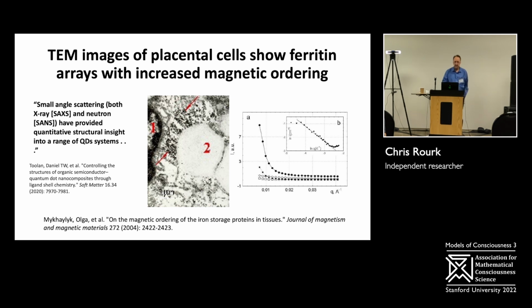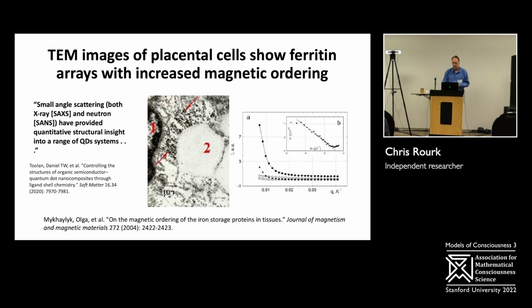And I found that in placental cell tests, there was increased magnetic ordering detected under small angle neutron scattering. So on the left, you can see this electron microscope image shows pretty good order in these placental cells. In the middle is the small angle neutron scattering magnetic ordering. In the tissue, it's really high. Outside of the tissue, when they extract the ferritin and just test it in bulk, there's almost no magnetic ordering. So it's kind of weird that this ferritin in the tissue is behaving like a quantum dot system. Now, I'm not going to talk about quantum dots, I'm sorry, it's just too much physics to get into in a short period of time.